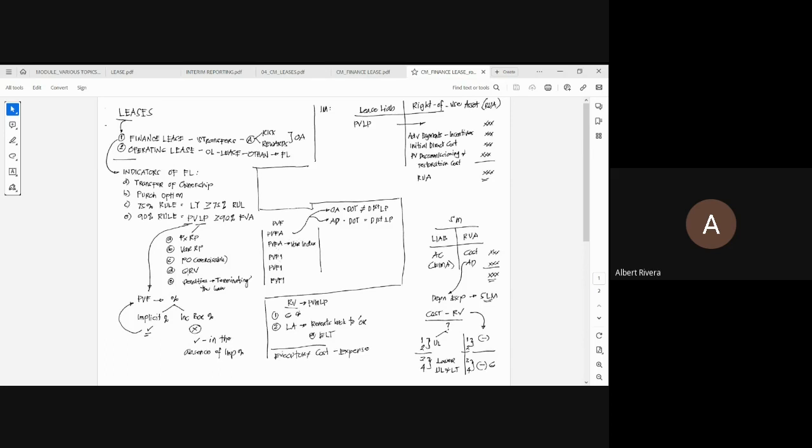Then we have the guaranteed residual value. Guaranteed residual value is the guaranteed amount of the underlying asset at the end of the lease term. Again, we are talking about one specific period, and that is at the end of the lease term. That is why we will be using the present value factor of 1.